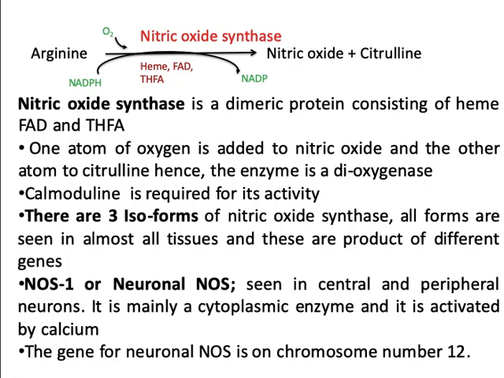The three isoforms: NOS1 or neuronal nitric oxide synthase is present in central and peripheral neurons. It is mainly a cytoplasmic enzyme. Its activity is activated by calcium. The gene for neuronal NOS is on chromosome number 12.